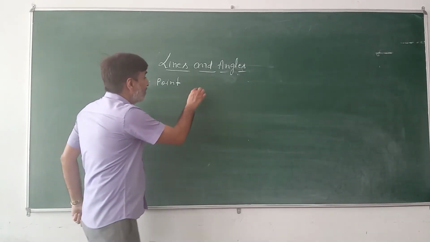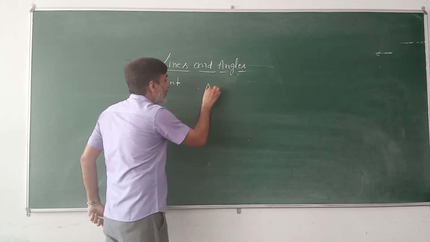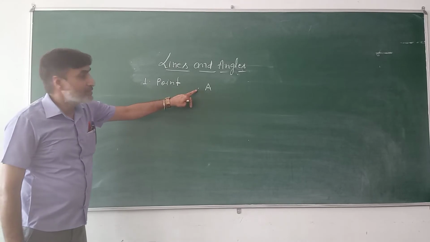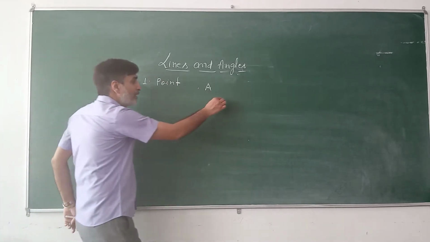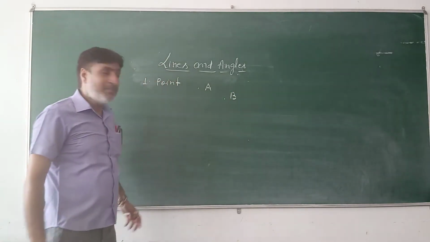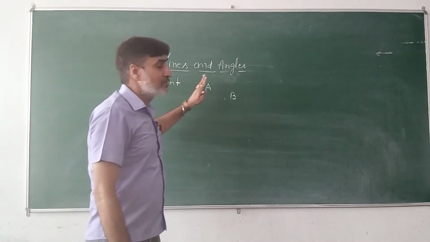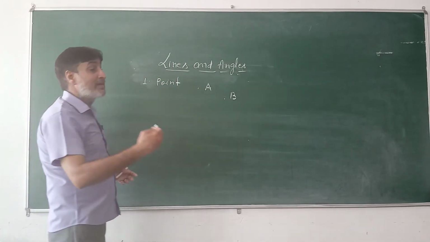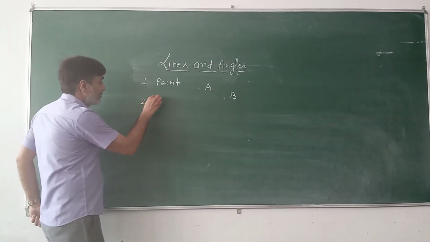For example, this point can be represented by capital letter A. This means that is point A. Another point can be represented by capital alphabet B. So it is all about a point. Now we come to the next geometrical concept, line.